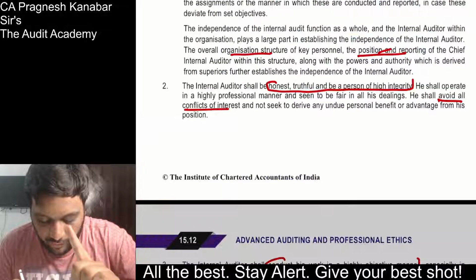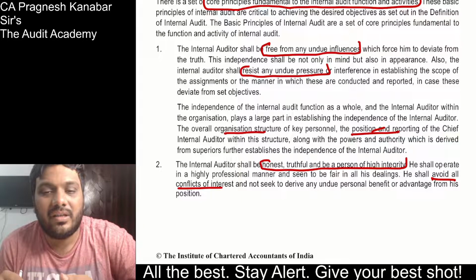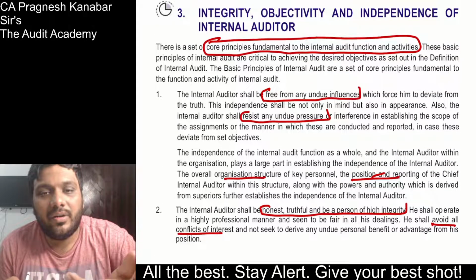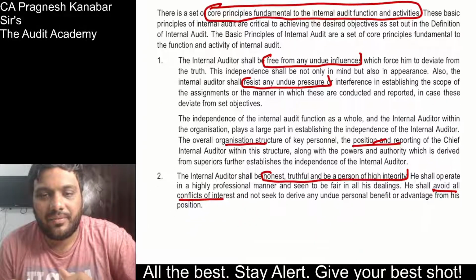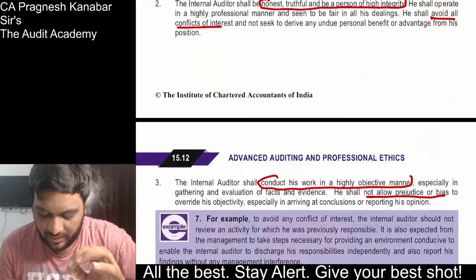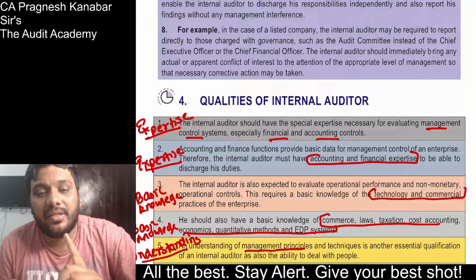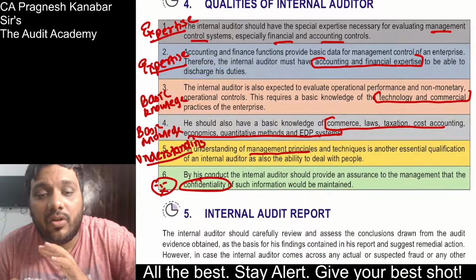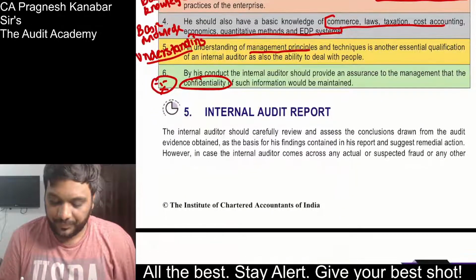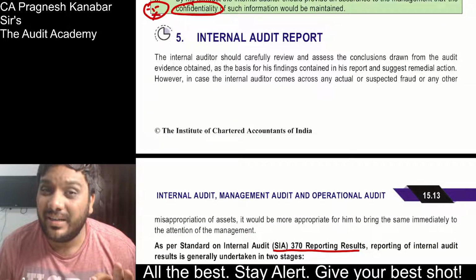If they ask you core fundamental principles, explain only 3, because they have explained 3 over here. That is IAO: independence, integrity, and objectivity. These are the core fundamental principles. If they ask you about qualities: expertise, basic knowledge, understanding, and confidentiality. Okay, now comes the little sensitive part.